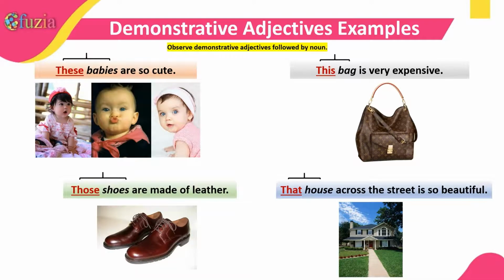So here, these babies are so cute. Now again, this bag is very expensive. So observe demonstrative adjective followed by the noun, like these babies and this bag. Like these shoes are made of leather. That house across the street is so beautiful. So these were a few examples of demonstrative adjectives.